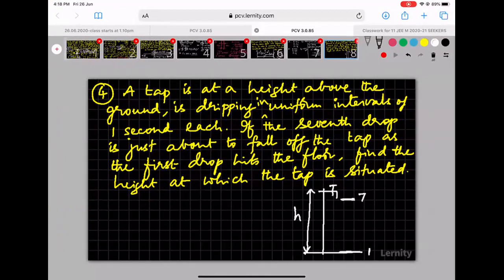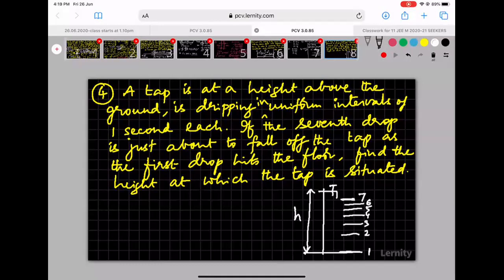There are some drops which are still falling. They are still in the air. What drops are in the air? Like the second drop would be somewhere here, third somewhere here, fourth somewhere here, fifth somewhere here, sixth somewhere here. So don't think that I am not able to split the situation into 7 equal parts. I can, but this is how the distances will actually be.